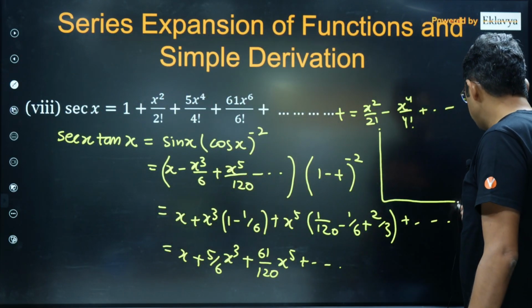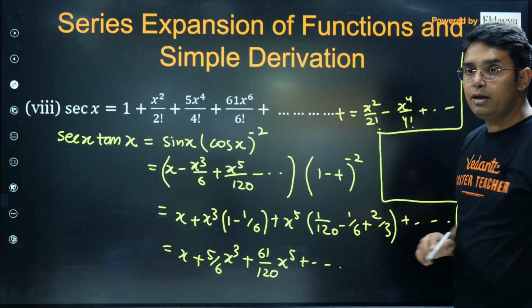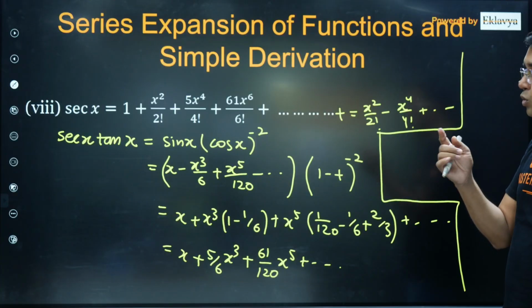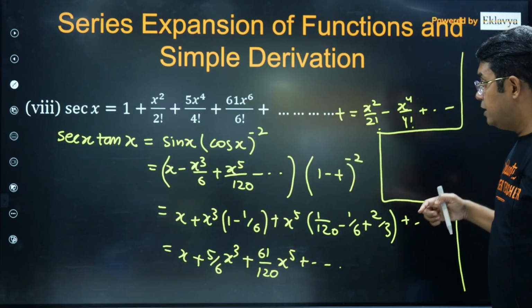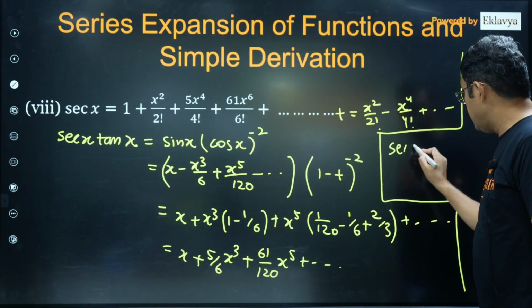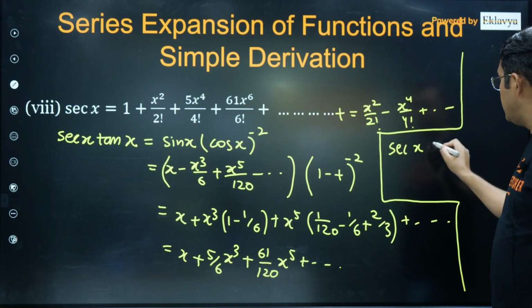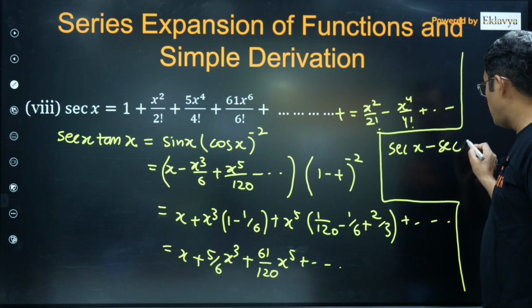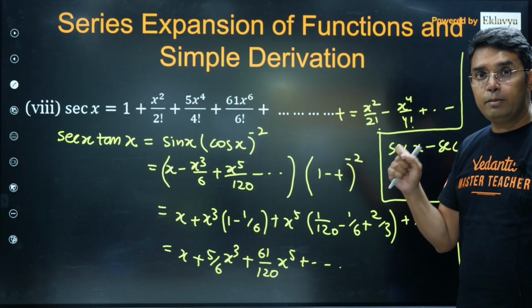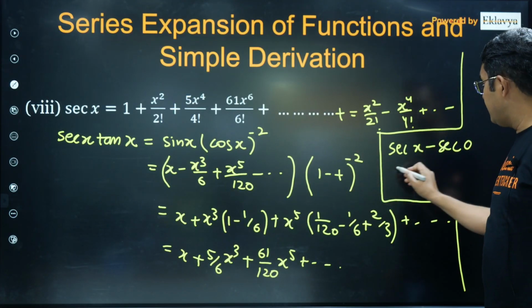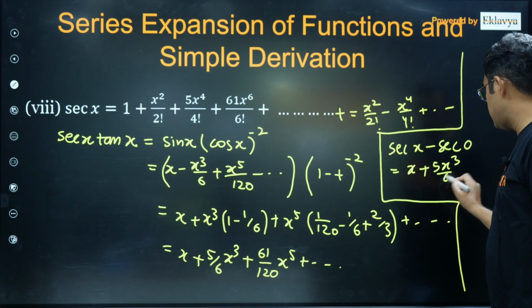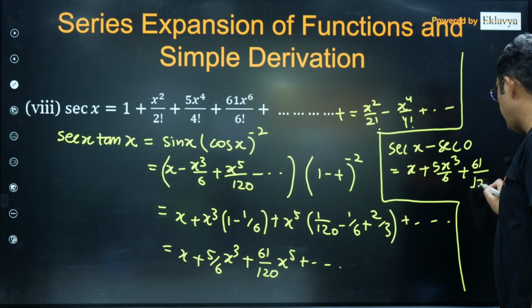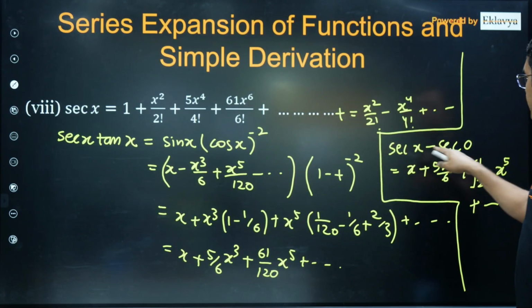Now in this case there is a small difference. Please understand, the difference is that if you integrate from 0 to x, your secant x will be this. At x it will be x, but at 0 it will not be 0. So don't always discard the lower limit. Secant 0 is 1, and that is equal to x plus 5x cube upon 6 plus 61 upon 120 x power 5 and so on. So that's how you can see this term of 1 is coming here.